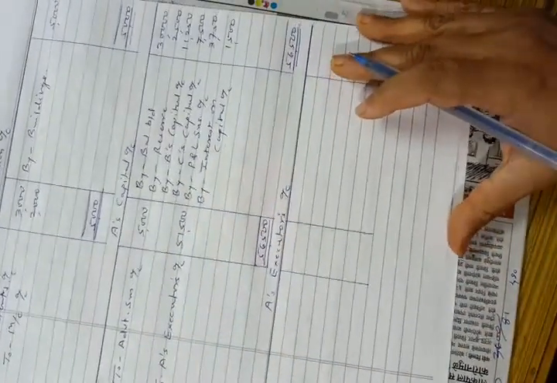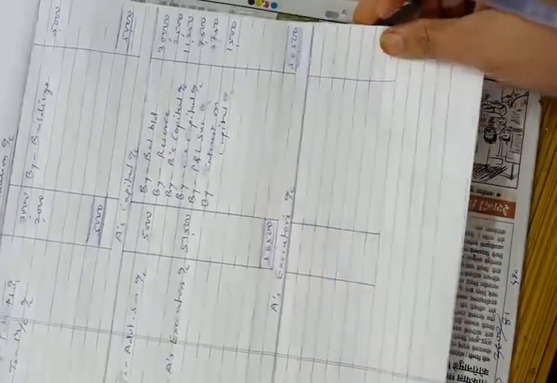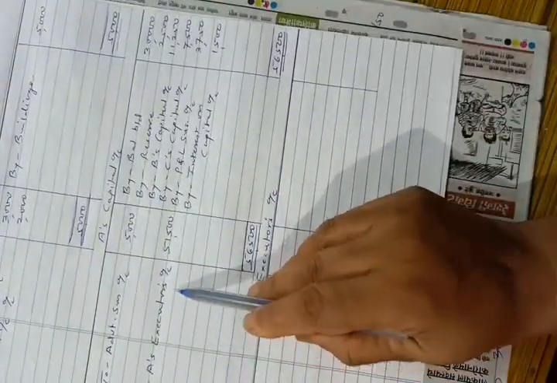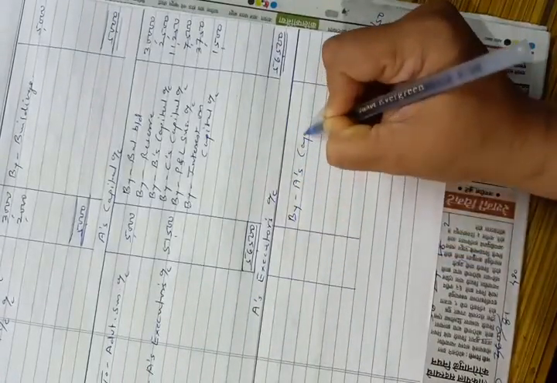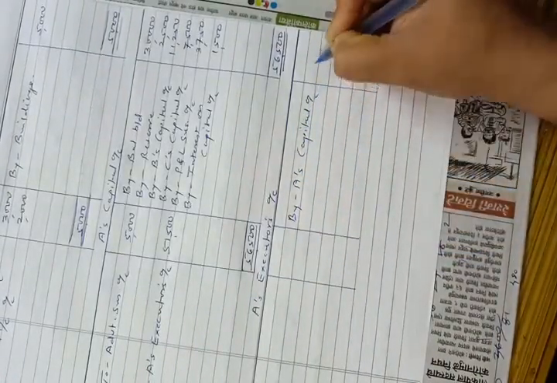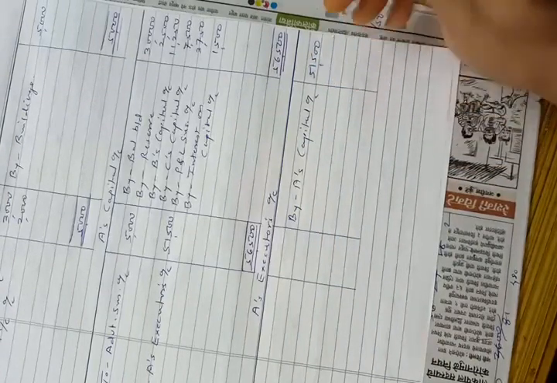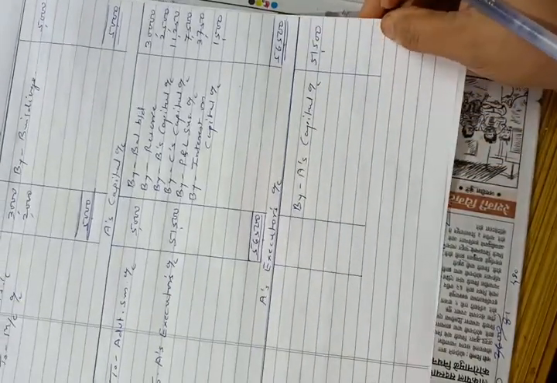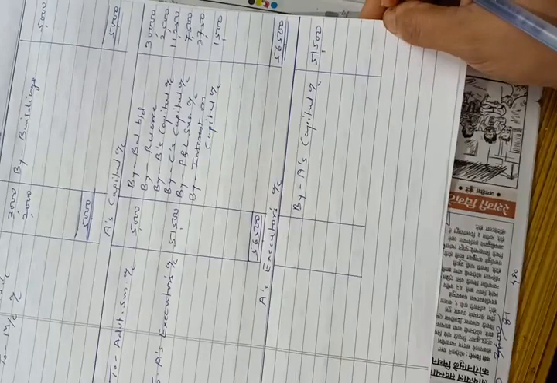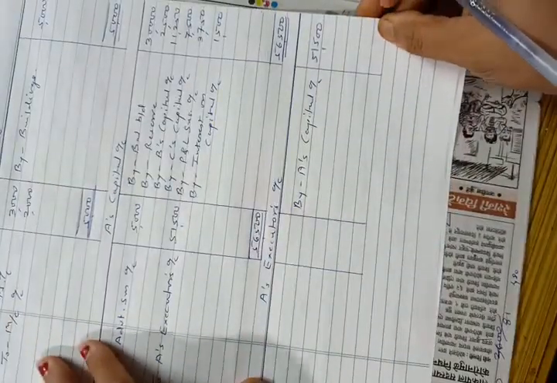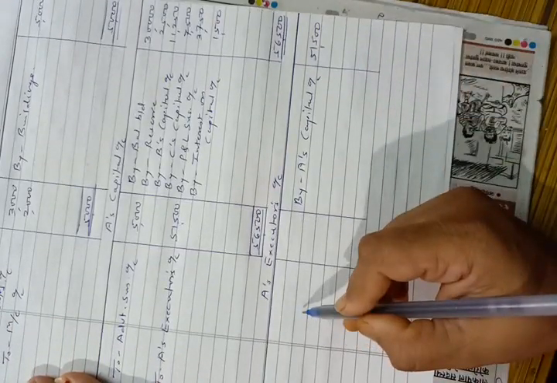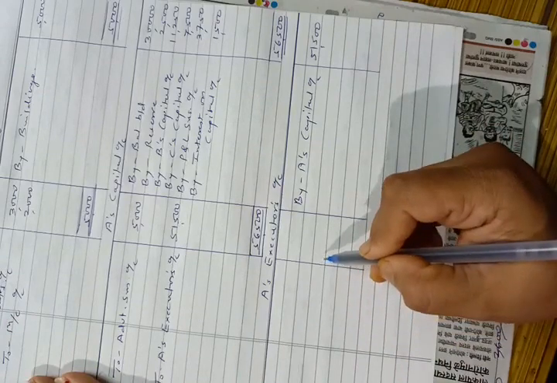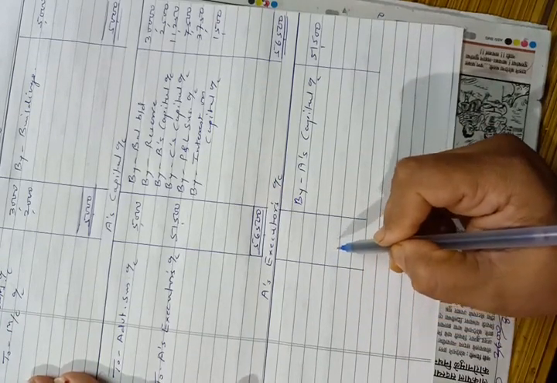Now we will prepare A's executor's account. Second posting of this entry: by A's capital account, rupees 51,500. And now see the last adjustment. They told us that half of the amount due to A is to be paid immediately to the executor. So from this amount we will give him half amount, and remaining amount will be transferred to his loan account.